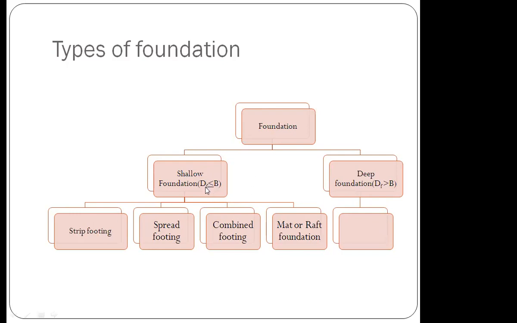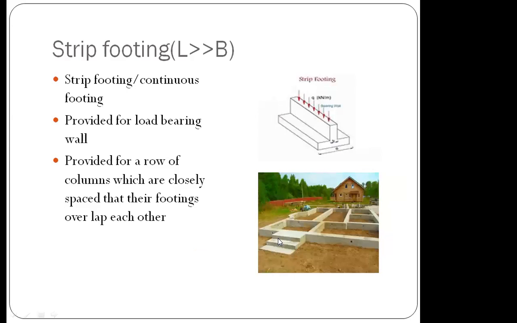The shallow foundation is classified like this: strip footing, spread footing, combined footing, mat or raft foundation. Strip footing means the length is more than the width. This type of strip footing is preferable when you want to construct a load bearing wall on the footing.